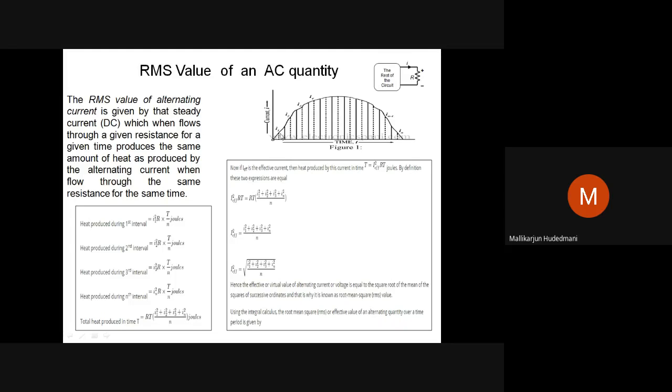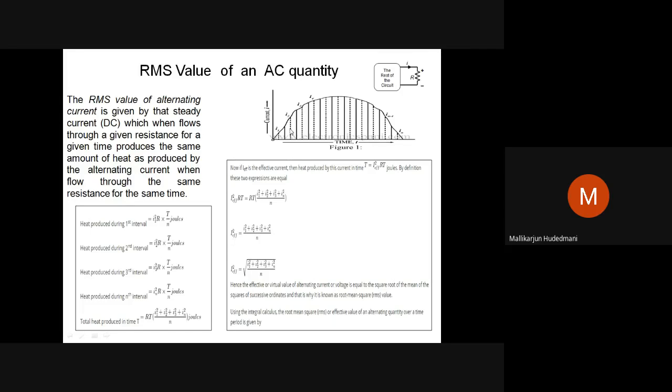Whatever values you have, I1, I2, I3, I4, IN, they are called discrete instantaneous values. Sum the squares of them: I1 square, I2 square, I3 square, up to the last IN. How many are there? N occurrences. Sum of squares divided by how many? N, under the root. That gives you the RMS value of an alternating quantity.